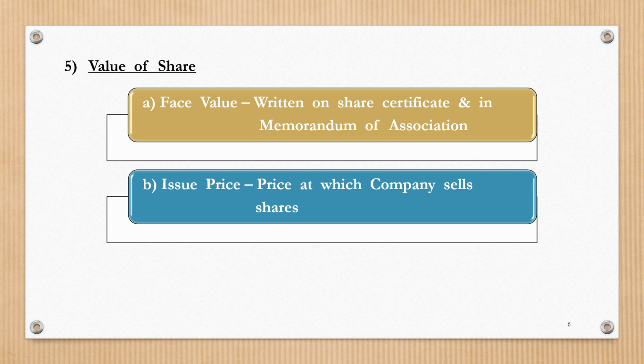And sometimes the shares are issued at a value which is lesser than the face value, and this is called issue of shares at discount. So issue price is nothing but the price at which the company sells its shares, which could be equal to its face value, higher than the face value, or even lesser than the face value.